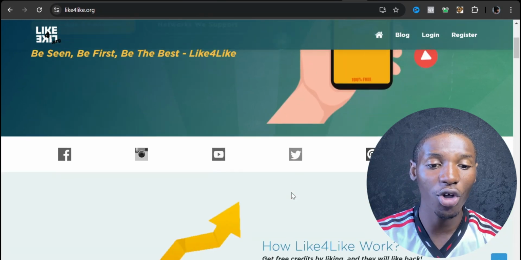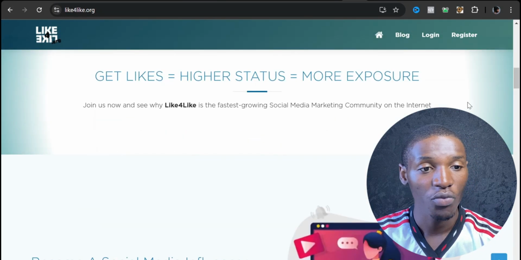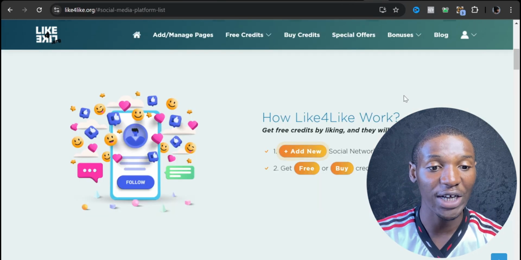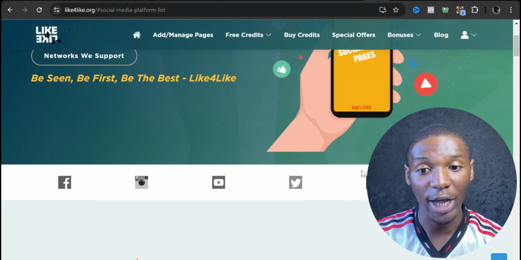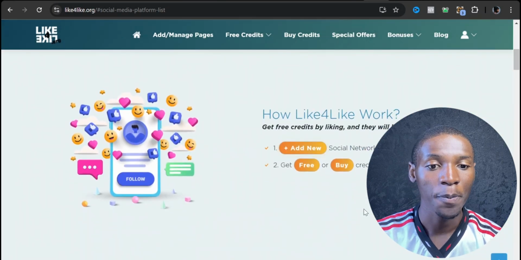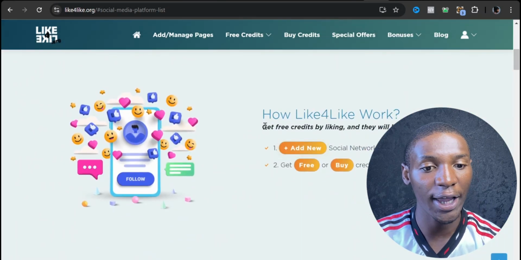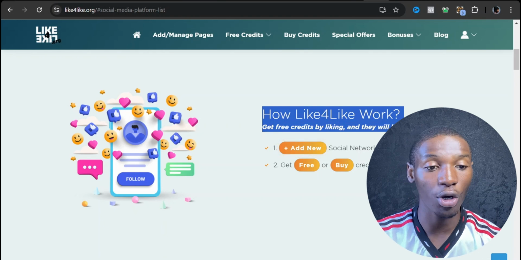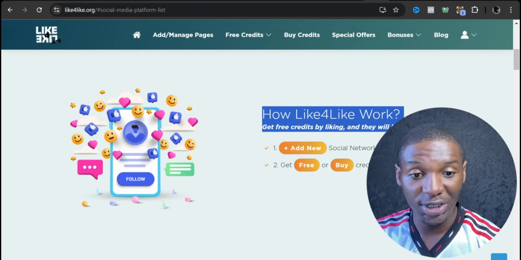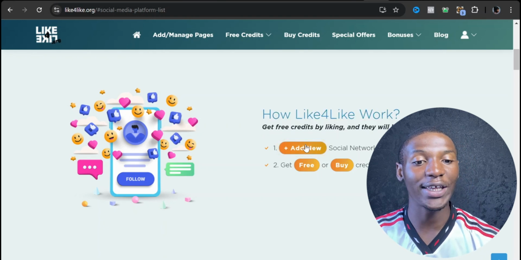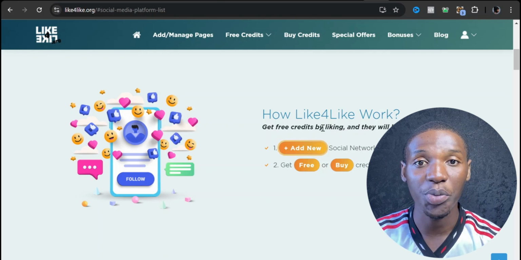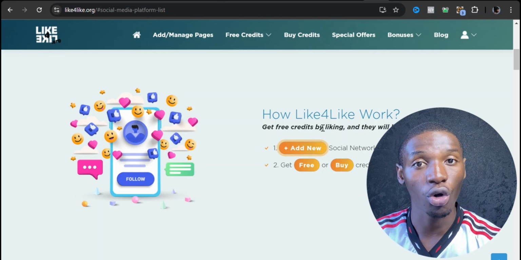So generally what you do is come over to the top section right here and register for an account. Once you have created your account, you want to have a page that looks like this, right? So you can see this is how it works, right? You're going to earn free credits by liking or doing other things like page following or retweeting other people's tweets, right? Once you do that, guys, you're going to gain credits, right? So credits are what's going to help you get people to also repost your tweets, right?